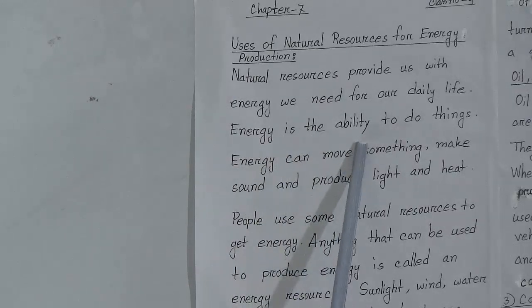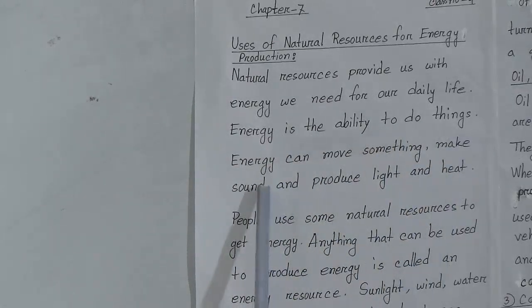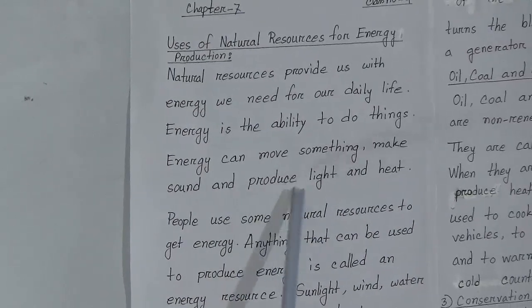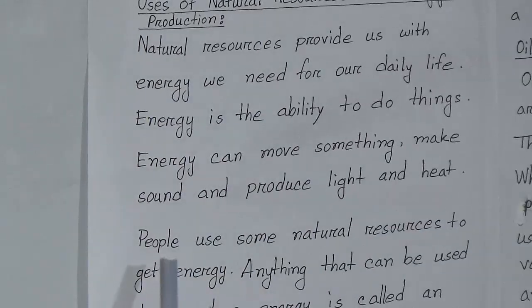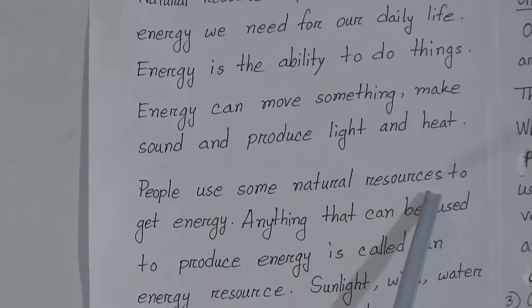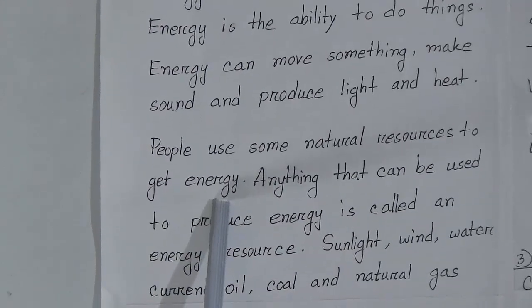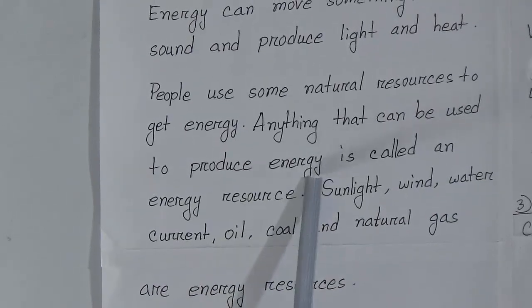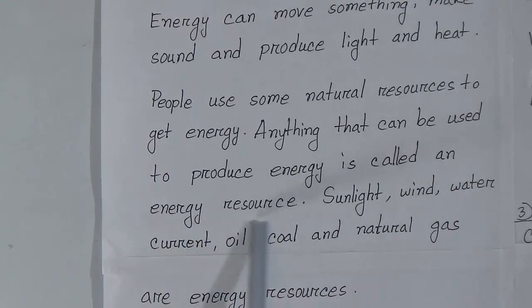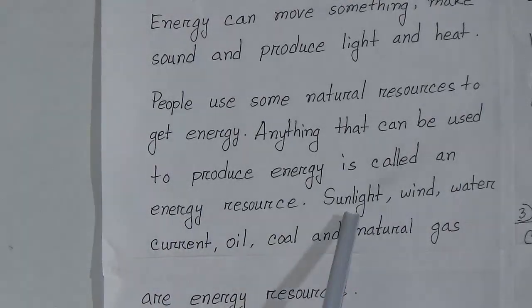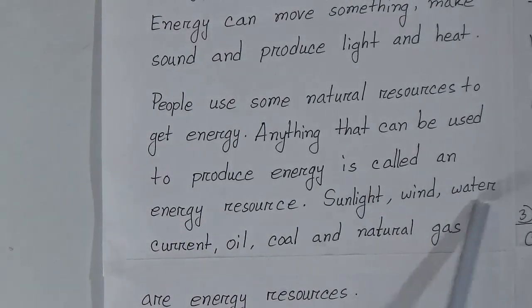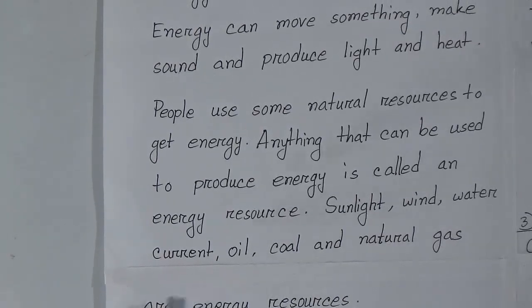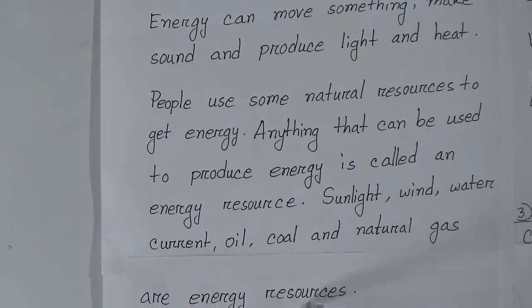Energy is the ability to do things. Energy can move something, make sound, and produce light and heat. People use some natural resources to get energy. Anything that can be used to produce energy is called an energy resource. Sunlight, wind, water current, oil, coal and natural gas are energy resources.